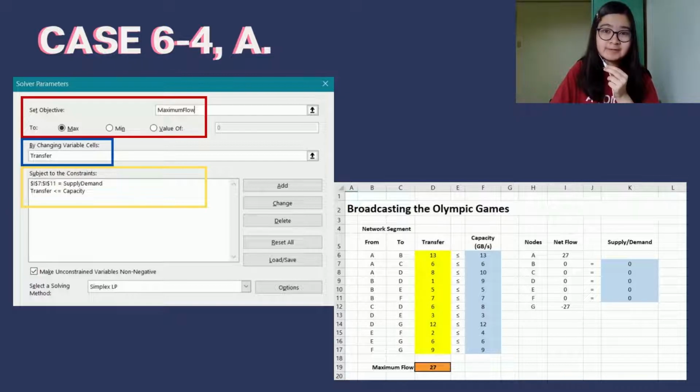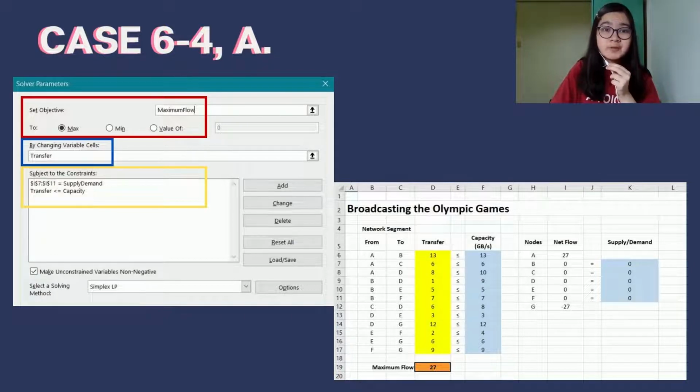Then, we subjected the solver to the constraints wherein the net flow cells of I7 to I11 must be equal to supply-demand cells at 0, since the goal of the network is to transfer all gigabytes from the source node to the sink. Then, we also added the constraint that the transfer cells must be less than or equal to the capacity cells, since the problem stated that each link cannot exceed the capacity of that link in transferring the gigabytes.